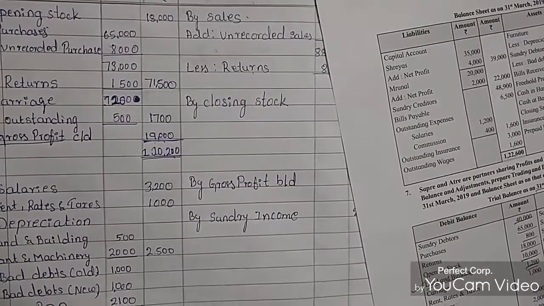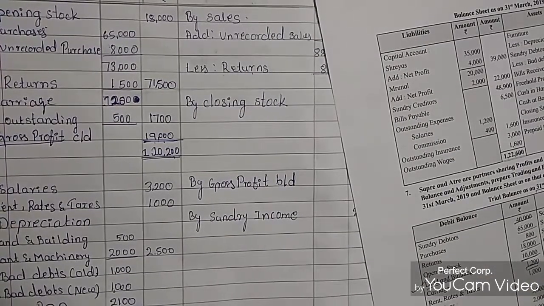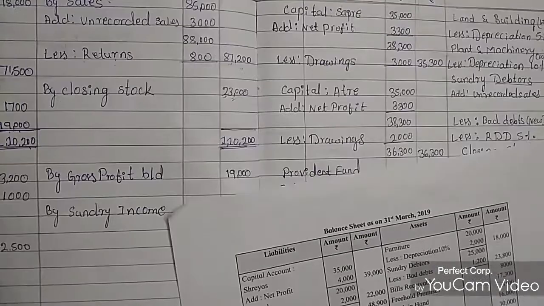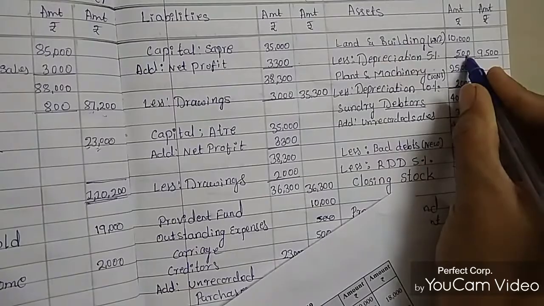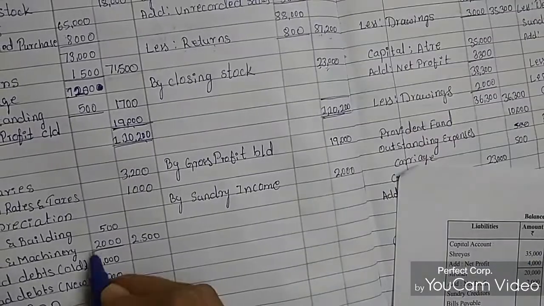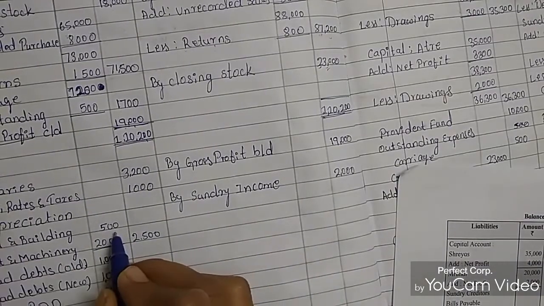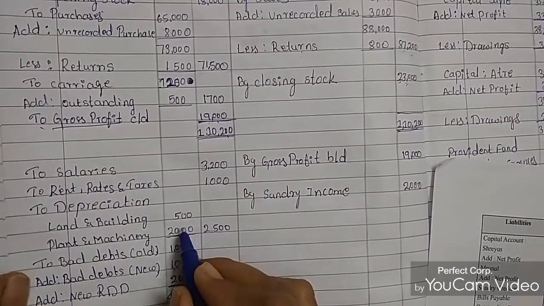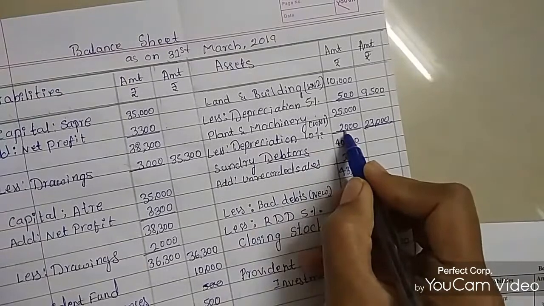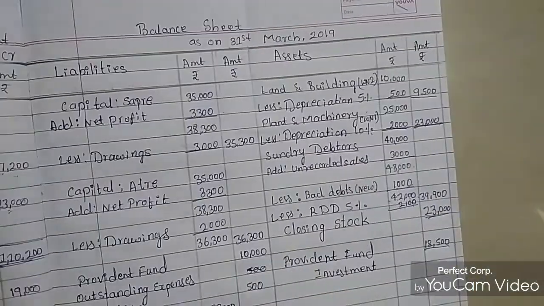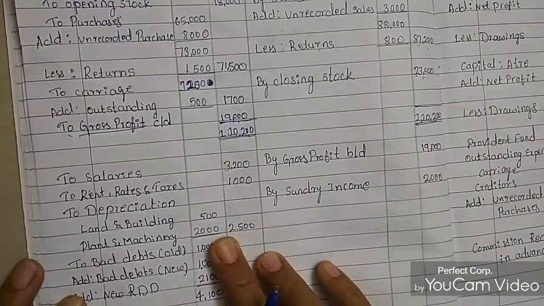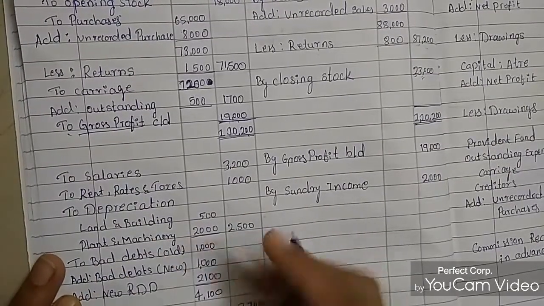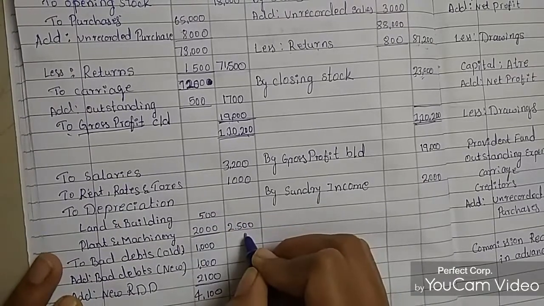To salaries and rent, and land and building is 500 rupees. That is a depreciation. After calculating 5%, we got 500 rupees. That amount will pass here. So land and building depreciation is 500 rupees. Next is plant and machinery. How much did we get? That is 2000 rupees depreciation, so we have mentioned here 2000 rupees. So depreciation total, how much does it become? 2500 rupees.